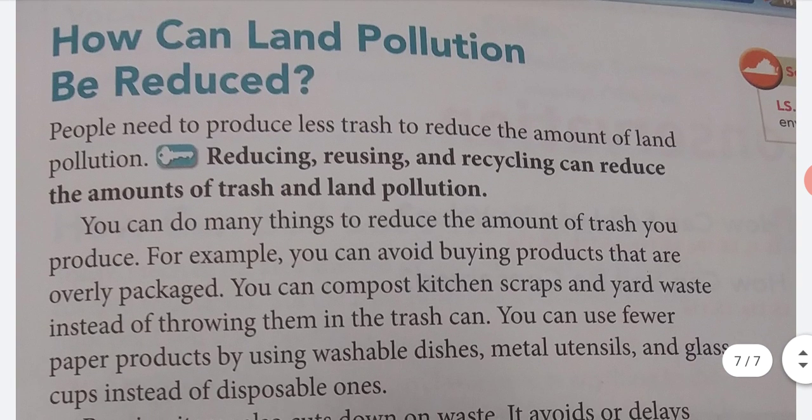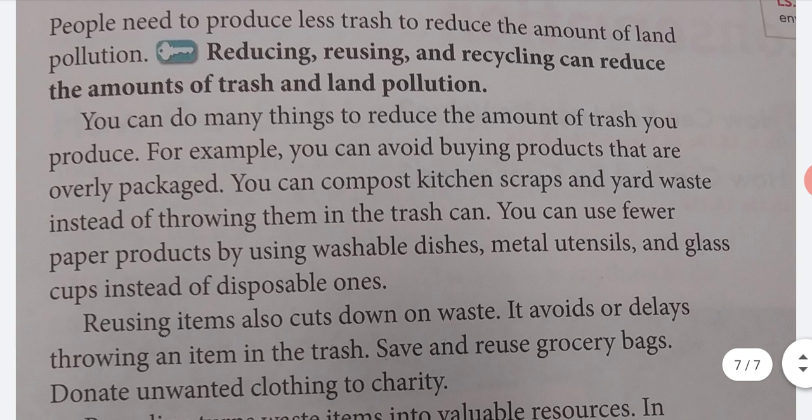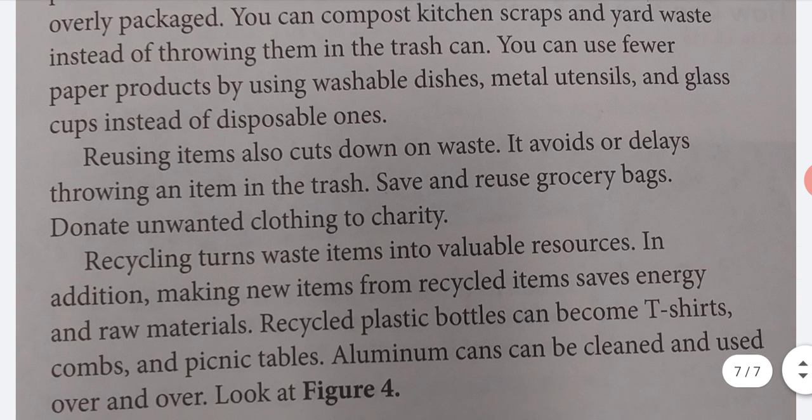How can land pollution be reduced? People need to produce less trash to reduce the amount of land pollution. Reducing, reusing, and recycling can reduce the amount of trash and land pollution. You can do many things to reduce the amount of trash you produce. For example, you can avoid buying products that are overly packaged. You can compost kitchen scraps and yard waste instead of throwing them in the trash can. You can use fewer paper products by using washable dishes, metal utensils, and glass cups instead of disposable ones.